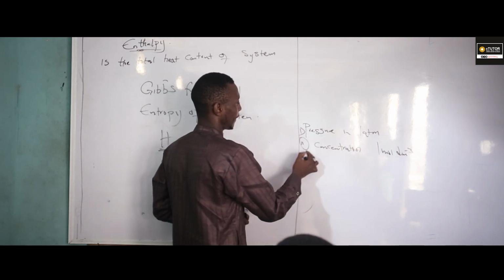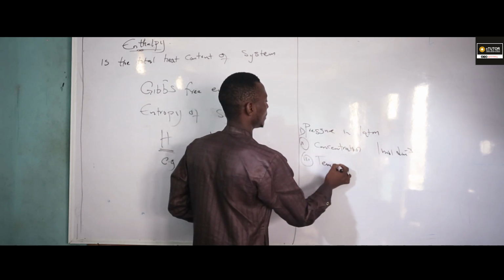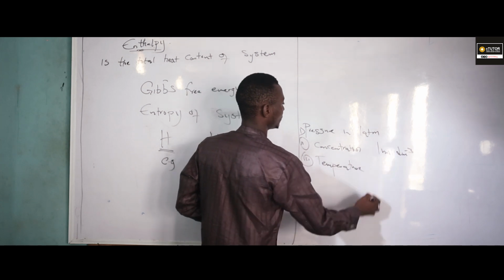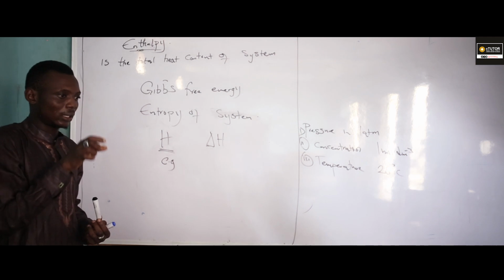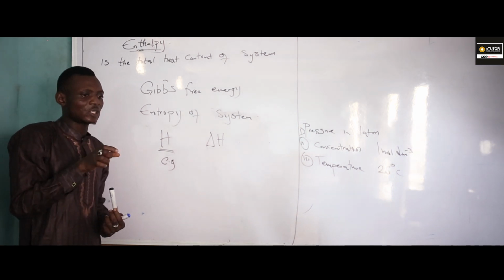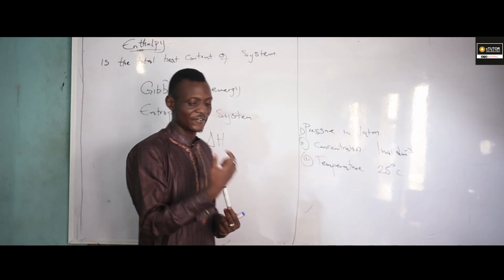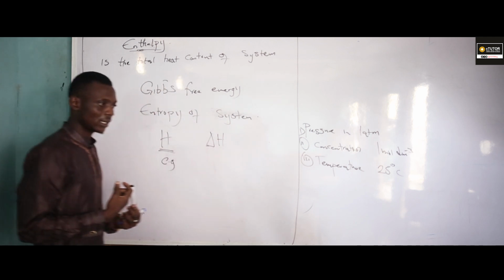The temperature of the system must be 25 degrees Celsius. And the material we are talking about must be in a stable physical state. Are you there with me?